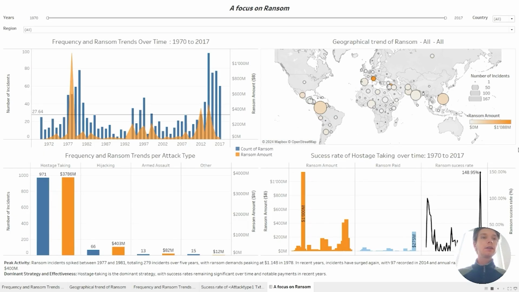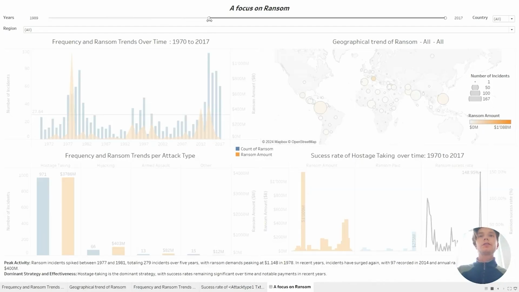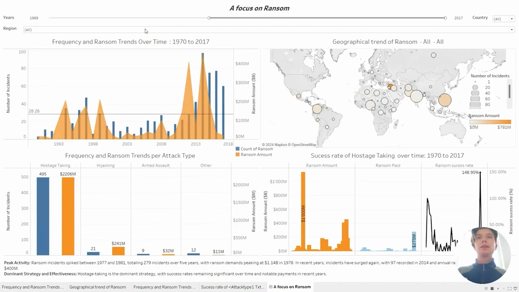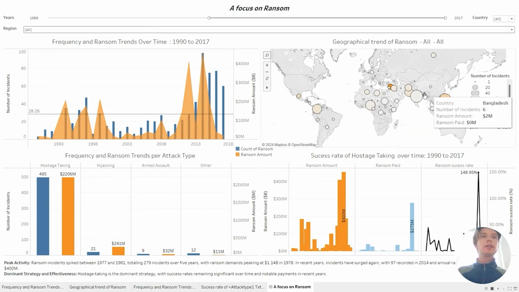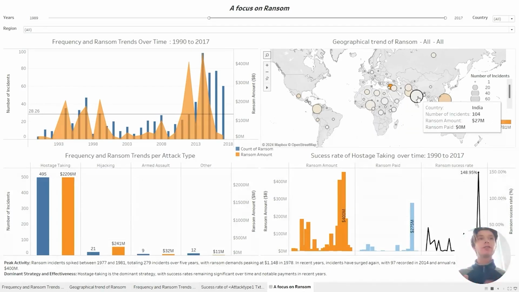There's a calculated field for the lower right visualization, which is the ransom success rate, which is simply ransom paid divided by ransom amount. The dashboard is really interactive and allows users to filter out the data as they want. We can filter by time using the timeline. We can also select a specific region or just click on a country to see only the data for this country over this specific time.